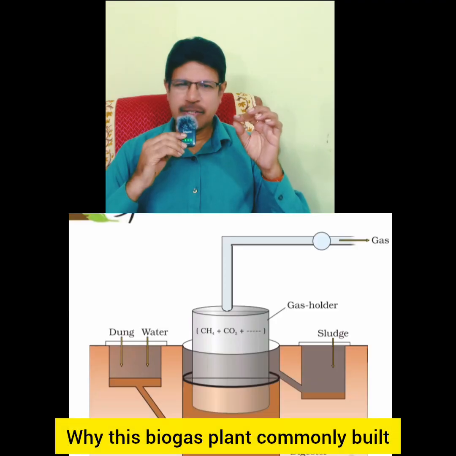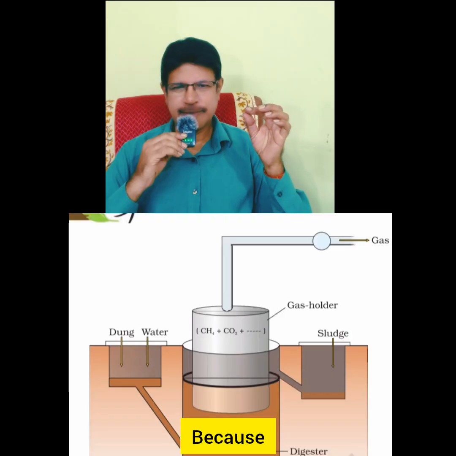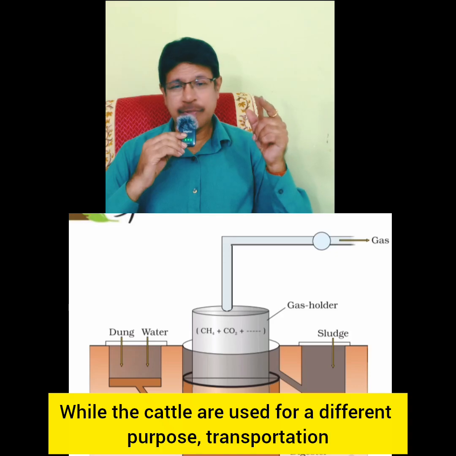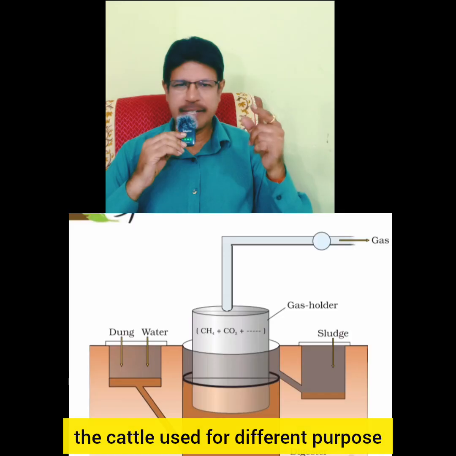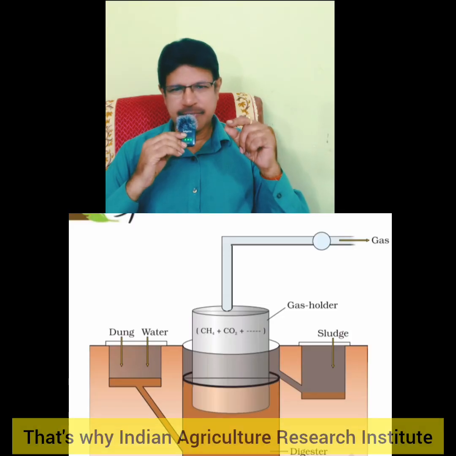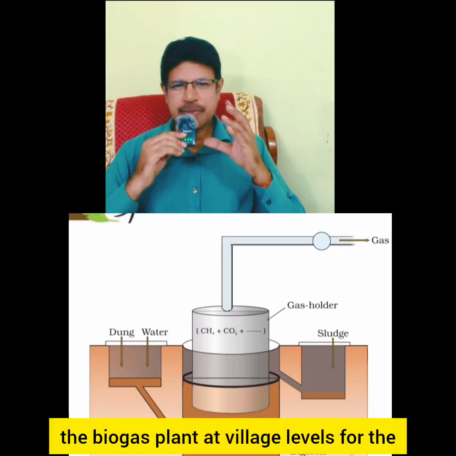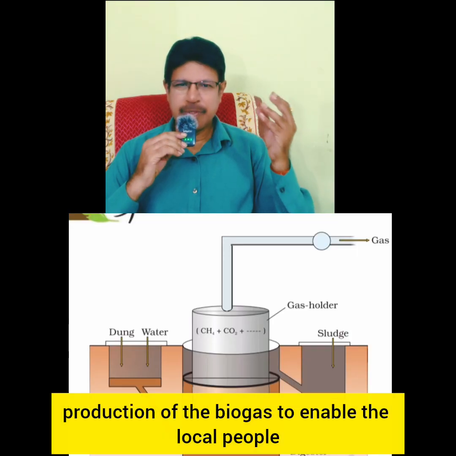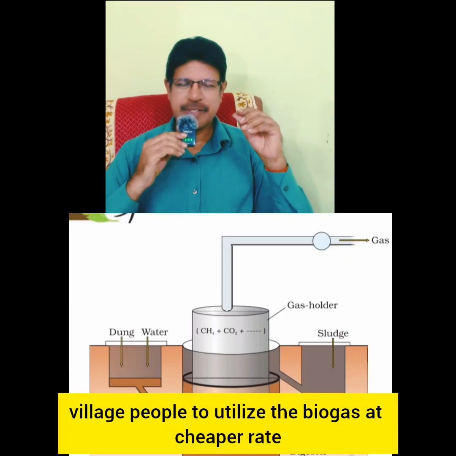Why is this biogas plant very often built in rural areas? Because cattle dung is available. The cattle are used for different purposes, transportation, to plow the soil, for cultivation of plants. That's why the Indian Agriculture Research Institute and the Khadi Village Industries Commission set up biogas plants at village level for the production of biogas, to enable the local village people to utilize biogas at a cheaper rate.